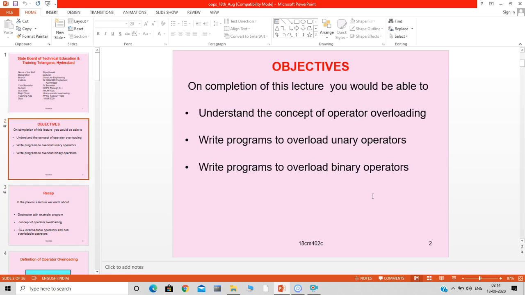So in today's lecture we are going to try to understand the concept of operator overloading, and we will see what is meant by unary operator overloading and binary operator overloading. We will also see some example programs for overloading unary operators and overloading binary operators if time permits.